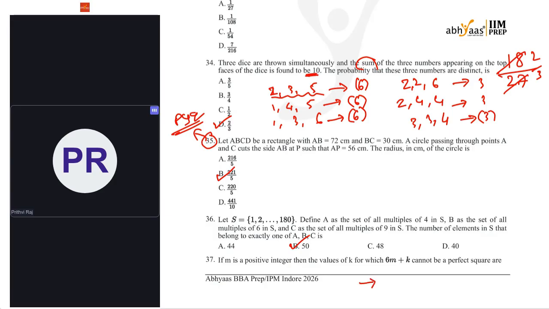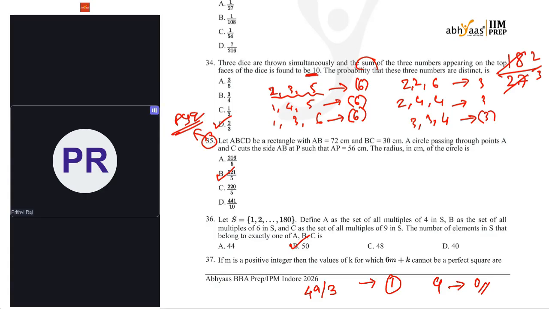For example, 49 divided by 3, the remainder will be 1. In the same way, if I divide 9, the remainder is 0. Take any square, the remainder will be either 0 or 1.